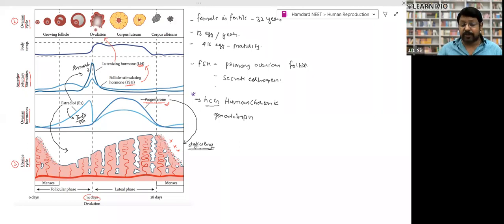So, at the deficiency, this is a question that has been asked multiple times. Due to the deficiency of progesterone, I have written over here, due to the deficiency of progesterone, this membrane, the endometrium, gets destroyed. Endometrium gets destroyed.